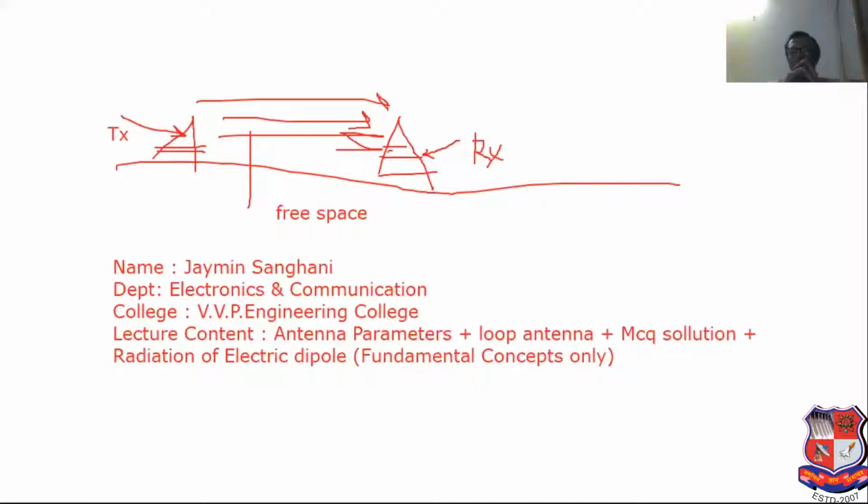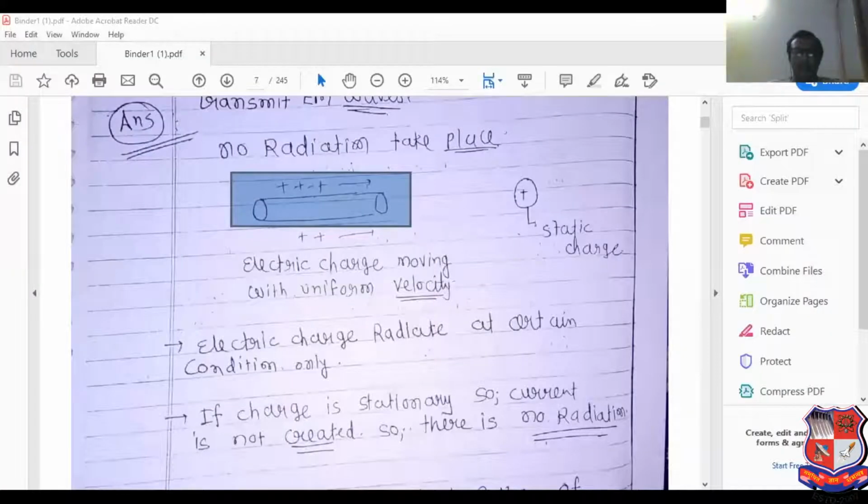Now, how can an antenna transmit and receive the electromagnetic wave? According to MCQ, if this wire is straight, then it is not able to receive the electromagnetic wave. Straight wire means what? Charge can travel within it with uniform velocity.